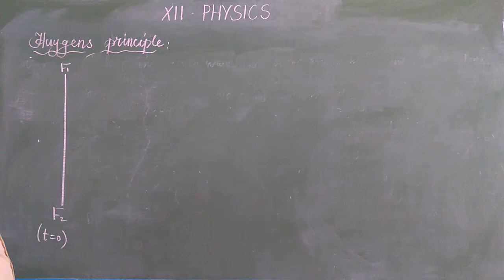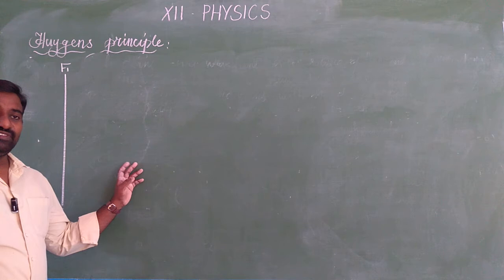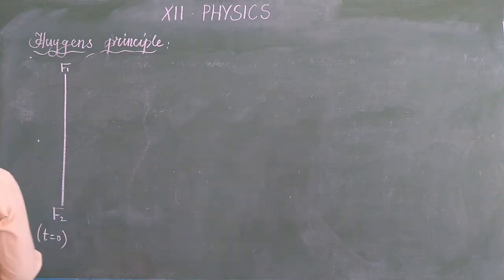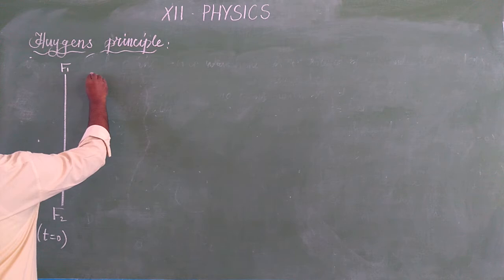As I said already, if you know the shape of the wavefront at t is equal to 0, then the Huygens principle allows us to determine the shape of the secondary wavelets at a later time. Then, at a later time, these are the secondary wavelets.